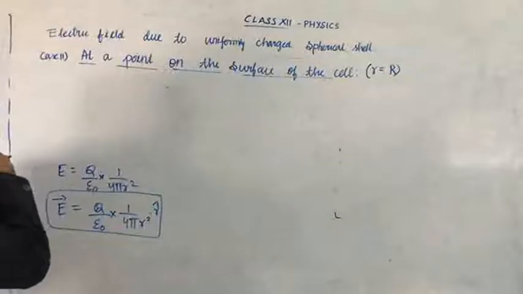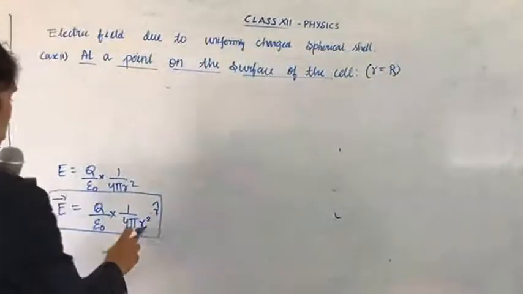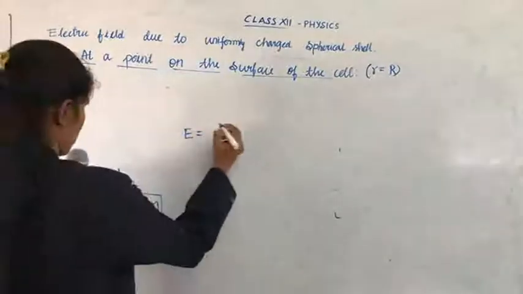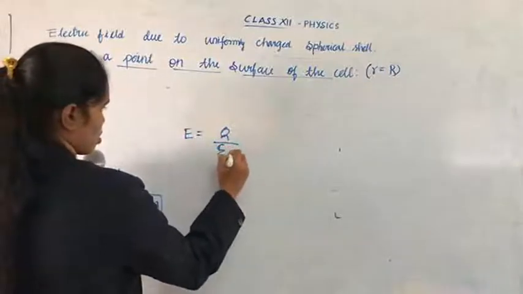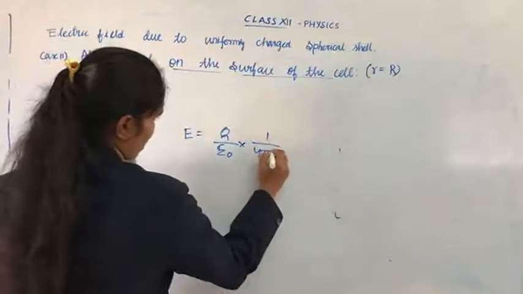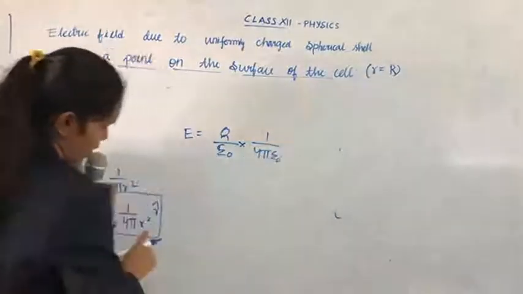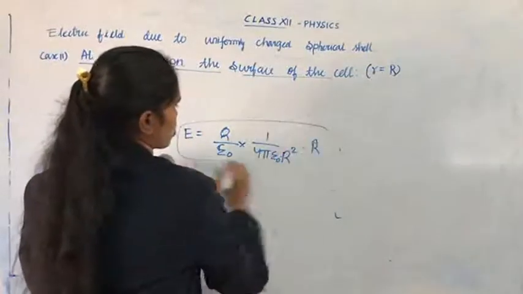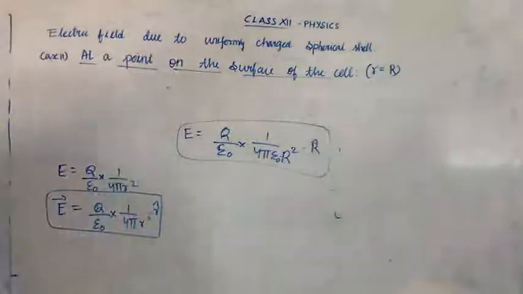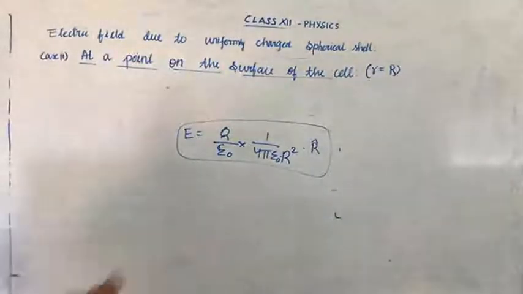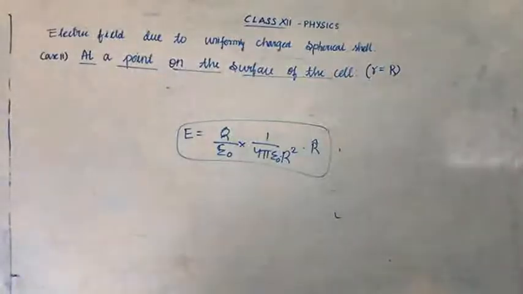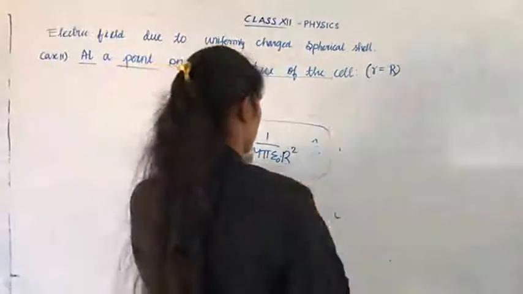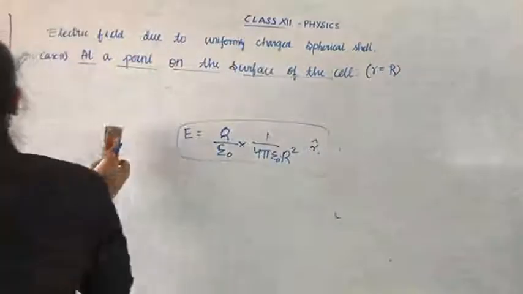See the equation. E equal to, just change the r value. Q by epsilon 0 into 1 by 4 pi epsilon 0. For small r, you have to put capital R square into r cap. That's all. This is the second case. It is a very important question. Okay. Study well. Right. Now case 3.